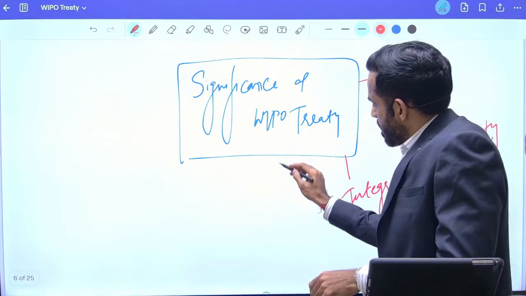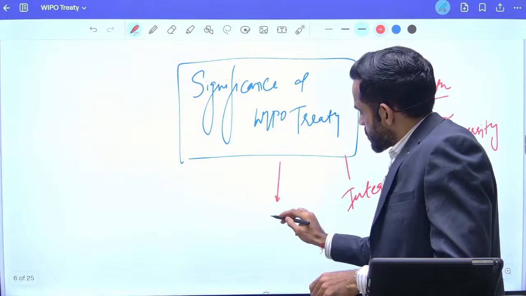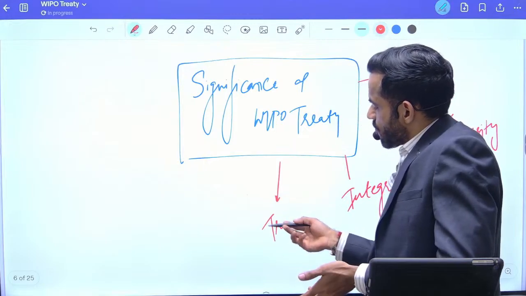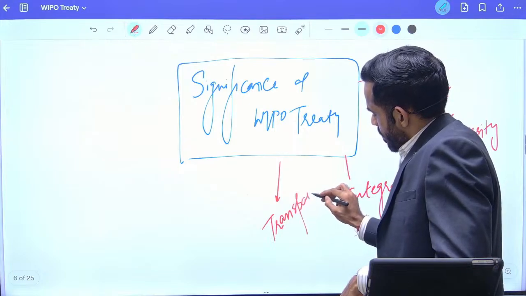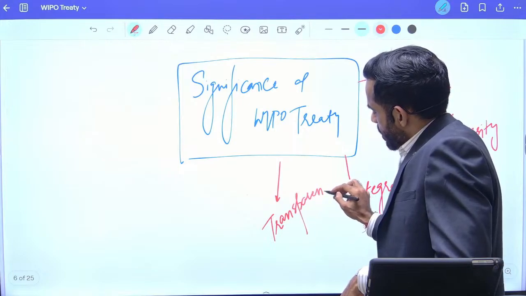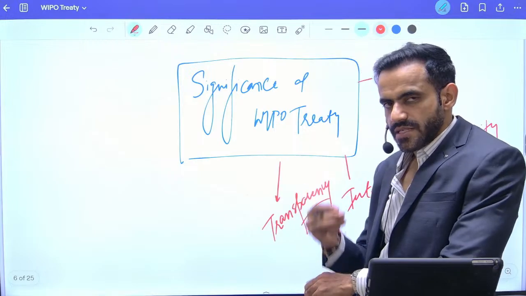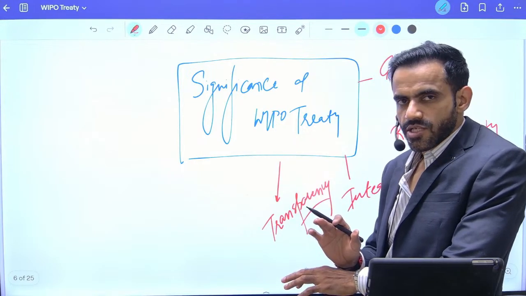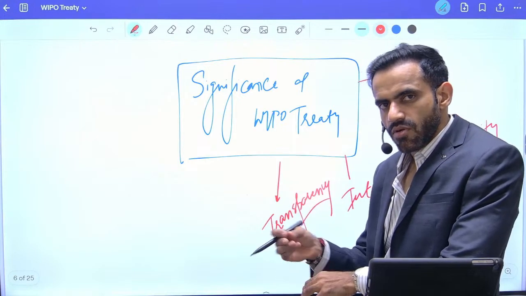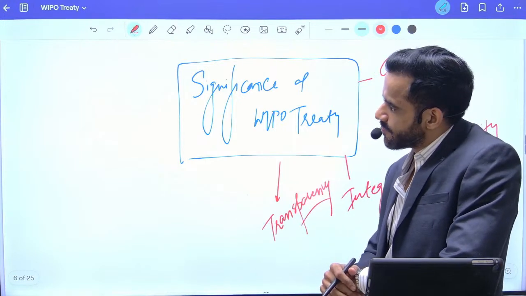Next, it will promote transparency in allocation of patent rights. How will it promote transparency? Keep it simple. Before granting a patent, first they have to verify the source, whether it is genuine or someone else is taking the benefit.